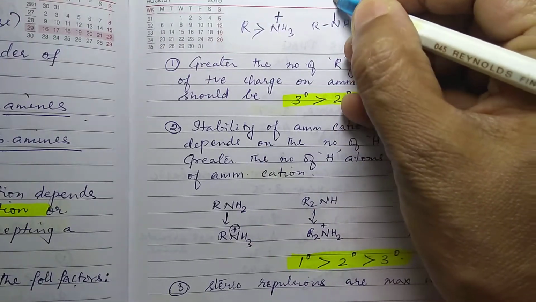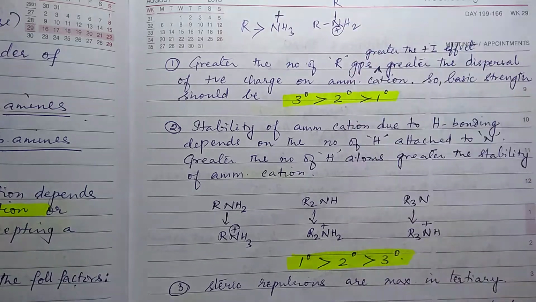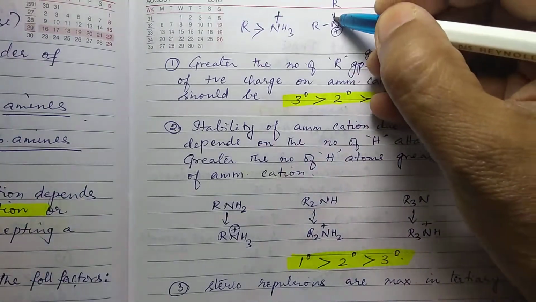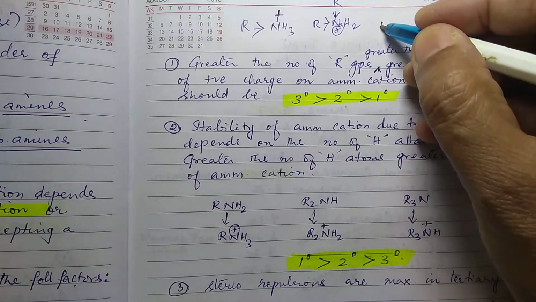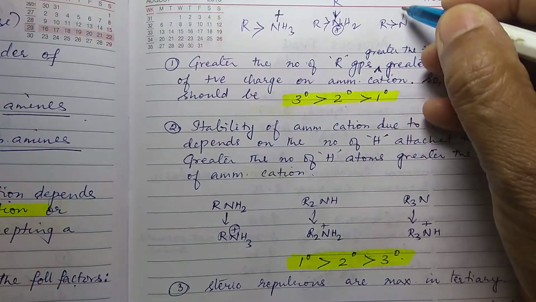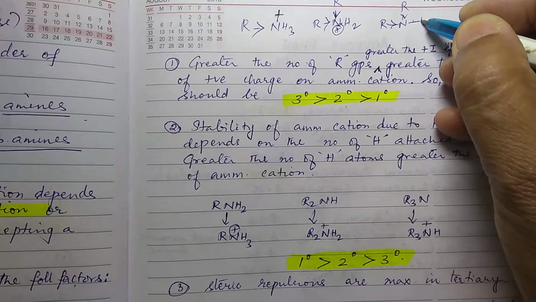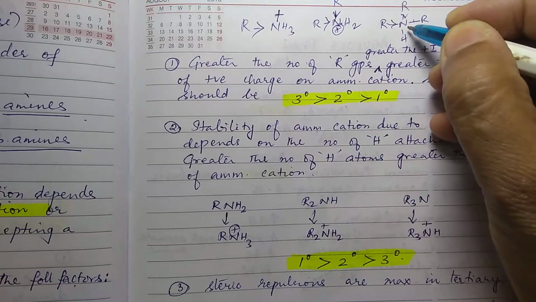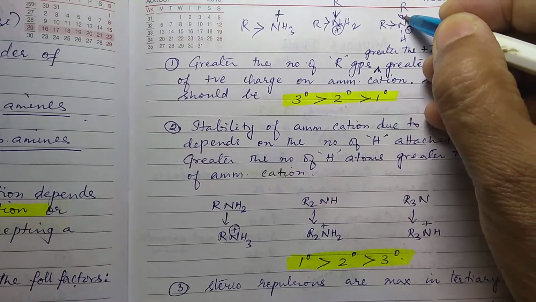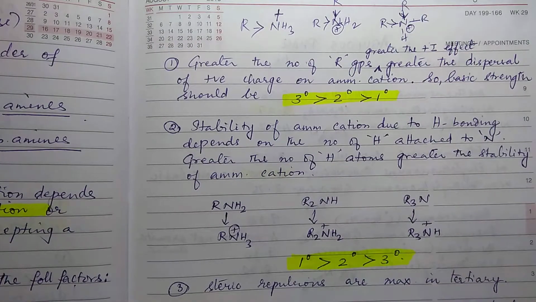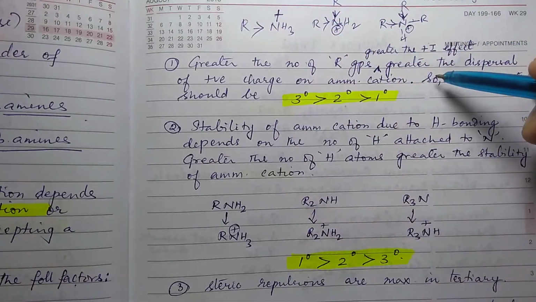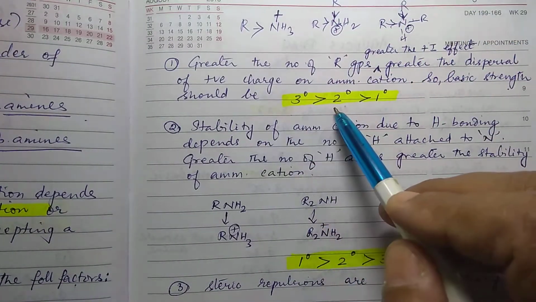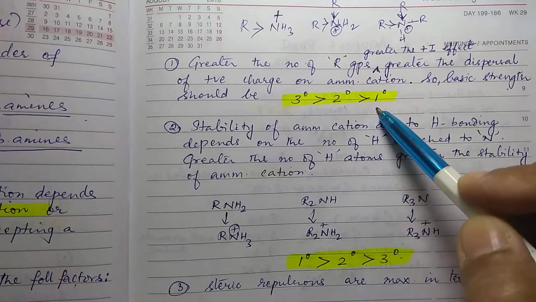And if more R groups are there, in the case of secondary, then the stabilization is even more. Then in the case of tertiary, there are 3 R groups and there is only 1 hydrogen. So here it is maximum. So basic strength from this particular angle, if you see, it should be tertiary greater than secondary greater than primary.